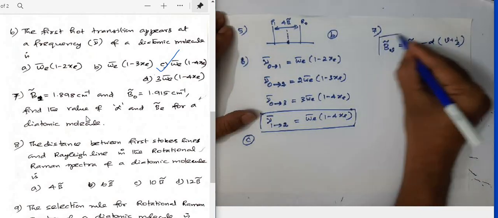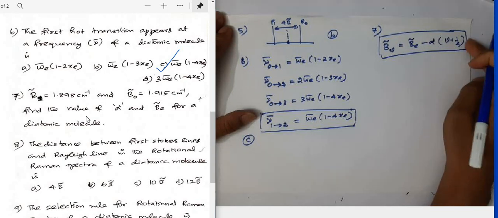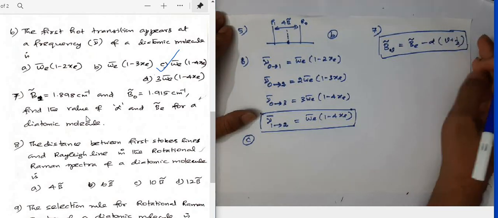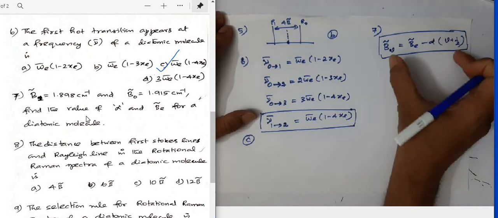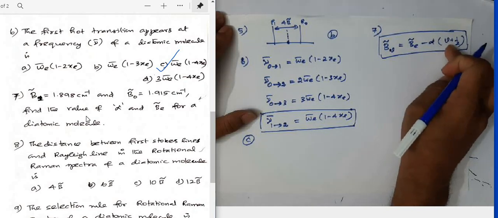This is actually a direct formula. We have other higher terms also, but the contribution of higher terms is usually negligible. So under that assumption we can write Bv equals Be minus alpha into v plus half.